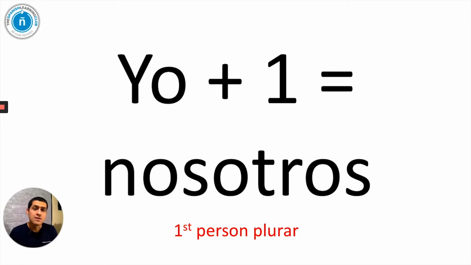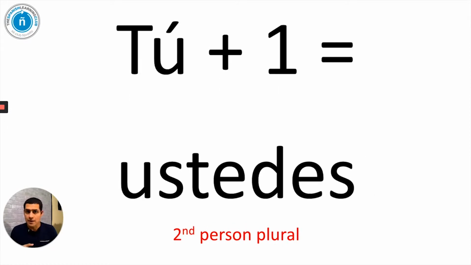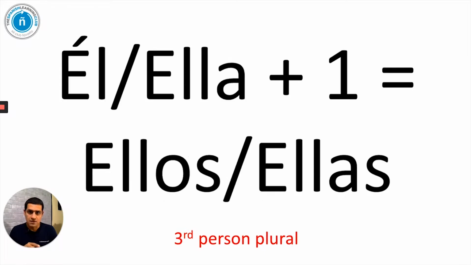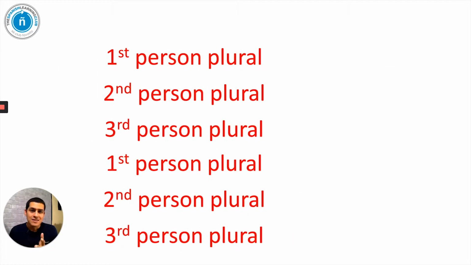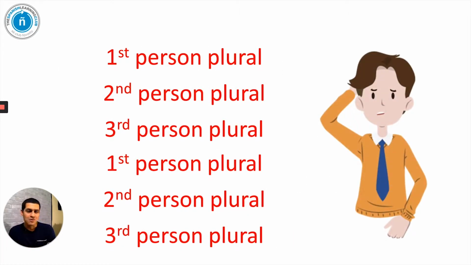If we have yo, one person, plus another person along with me, that becomes the first person plural. In Spanish, that's nosotros. We, in English, nosotros. Tú plus one person, you guys, ustedes. Now, él or ella, the third person singular, plus one more person, that becomes the third person plural. Ellos or ellas.